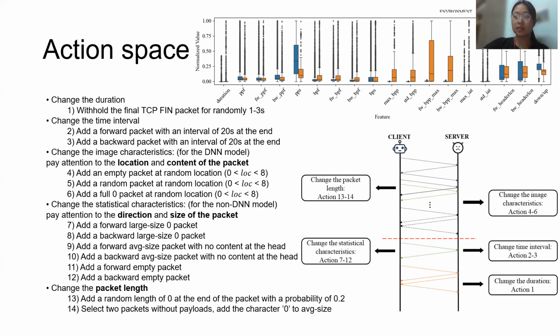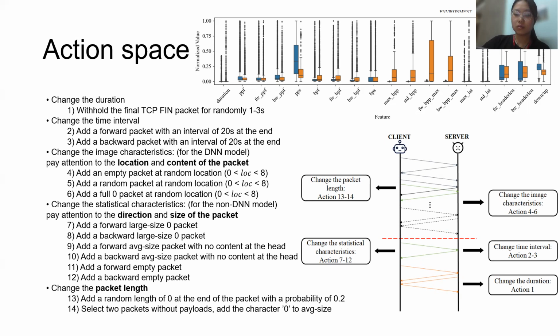We can observe that there are indeed some differences between botnet and normal flows. Based on this discovery, our action space includes 14 actions which can affect the above-mentioned characteristics of the transport layer by simply modifying the packet timestamp or adding carefully constructed packets.